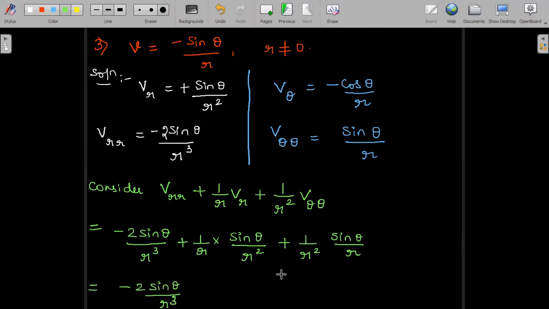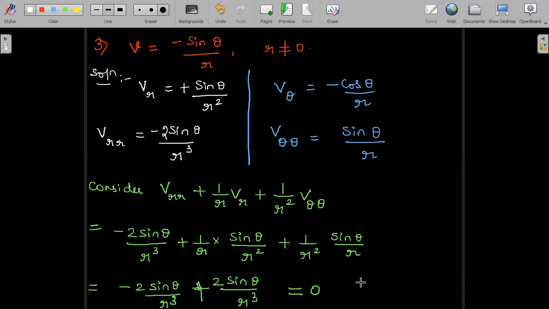The second and the third terms we can add. They are like terms, no? Sine theta divided by r cube plus sine theta divided by r cube, so it becomes 2 sine theta divided by r cube. The first one was with the minus sign, the second one is with the plus sign. So they are like terms to add, and when we add, we get the sum equal to 0.